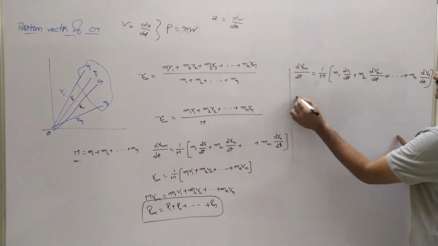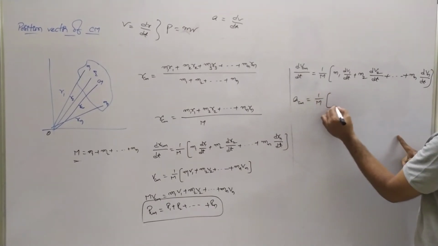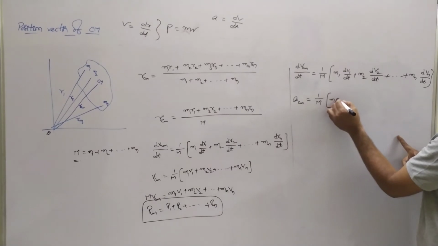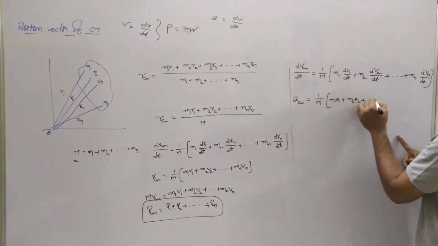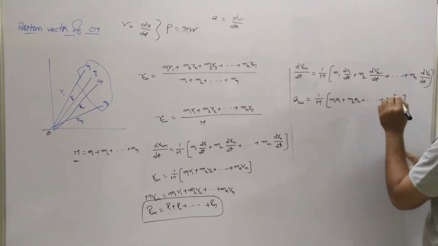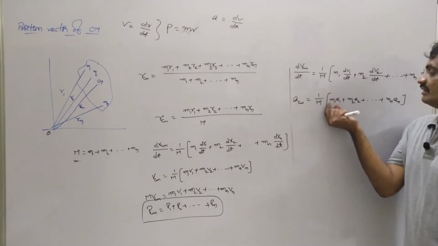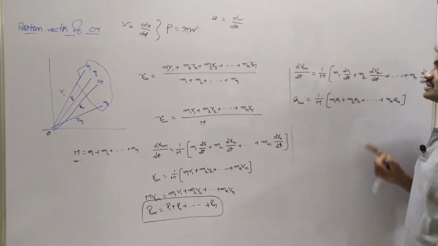As we substitute here, we have a_cm = 1/m × (m1 a1 + m2 a2 and so on, mn an), where we know that force according to Newton's second law, F = ma.